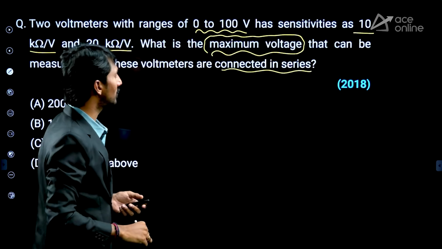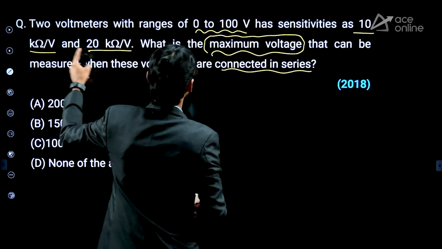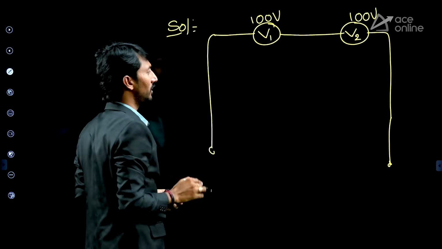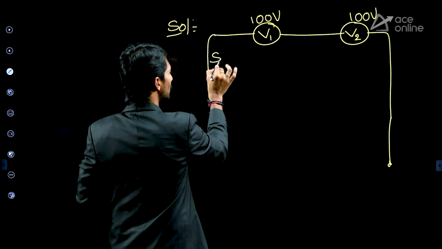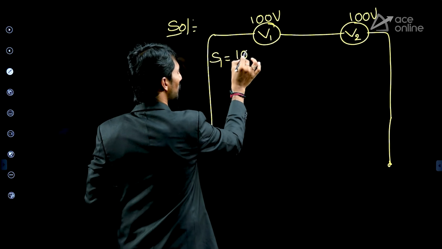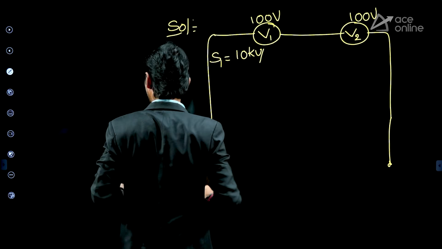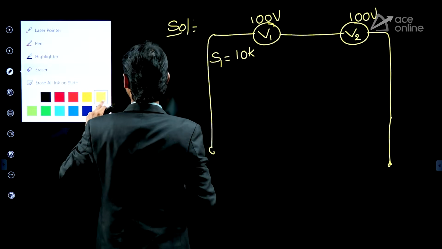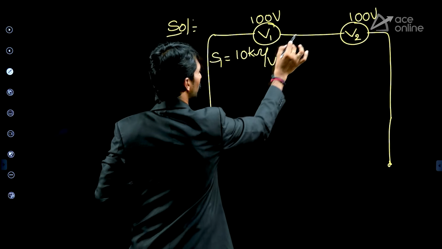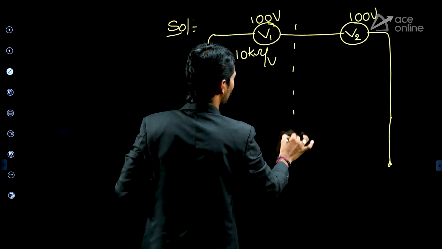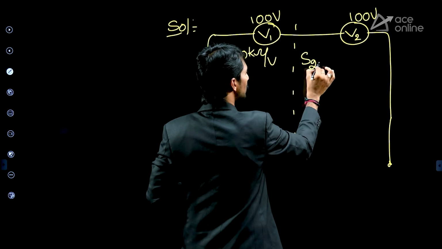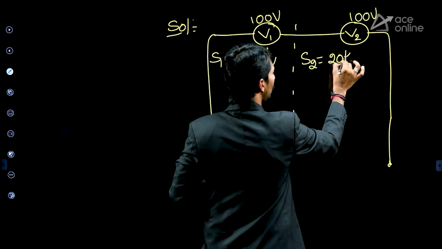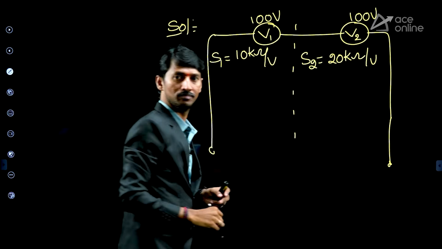Okay. What are the sensitivities of the meters? 10 kilo ohm per volt, 20 kilo ohm per volt. So the sensitivity of the first meter is 10 kilo ohm per volt, and the second meter sensitivity is 20 kilo ohm per volt.